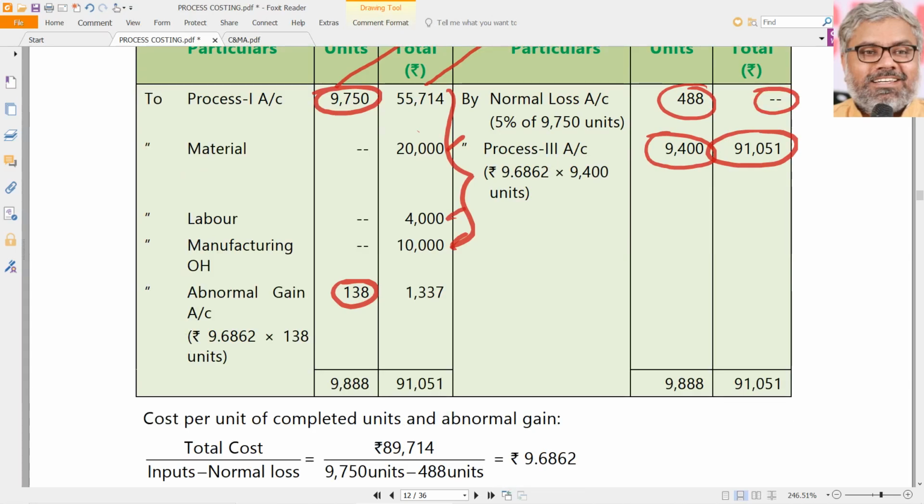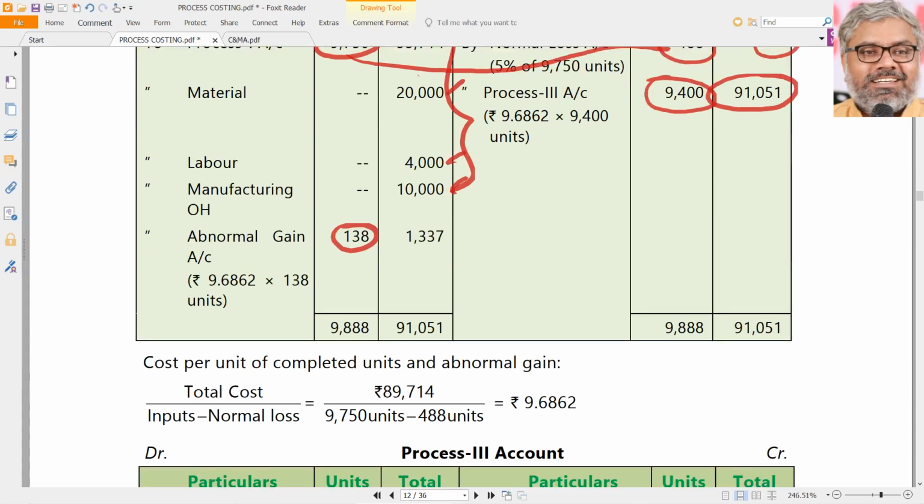So 89,714 divided by 9,750 minus 488, which means how many units? 9,262. So 89,714 divided by 9,262. Per unit cost will be that much, 9.6862. You have to calculate them.